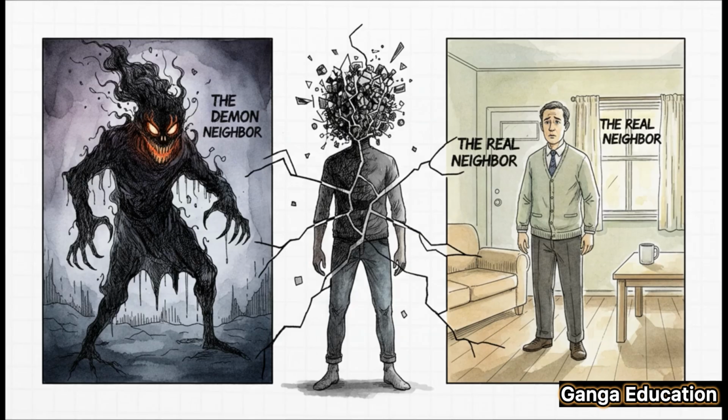Okay, let's make this super clear with a practical exam-style example. Let's say there's a person, A, who suffers from severe schizophrenia, and he attacks his neighbor. Now, at that specific moment of the attack, A is having a delusion. He genuinely believes that his neighbor is a demon who's come to kill him. So in this state, A is completely incapable of knowing that his act is wrong, right? His entire defense will hinge on whether he can prove his mental state at that exact moment of the attack.